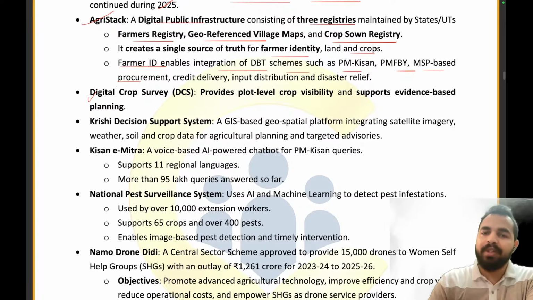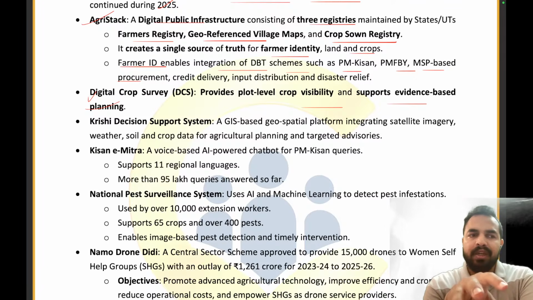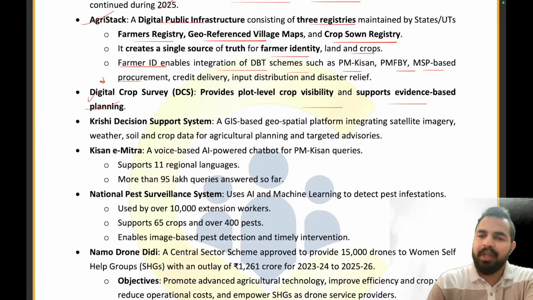Now, there is a digital crop survey which provides plot level crop visibility and supports evidence based planning. Let me tell you guys, in this article, basically different digital initiatives that we have taken in the agriculture sector of the country are being discussed, right? In a very precise, summarized manner, as per the requirement of the news article which has been covered here. What is the digital crop survey which will be providing plot level crop visibility?